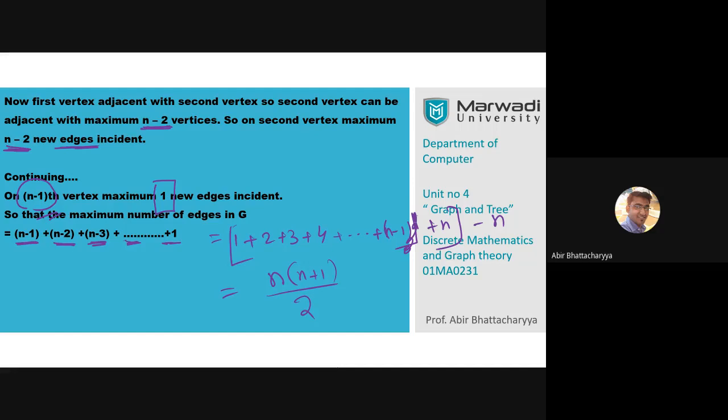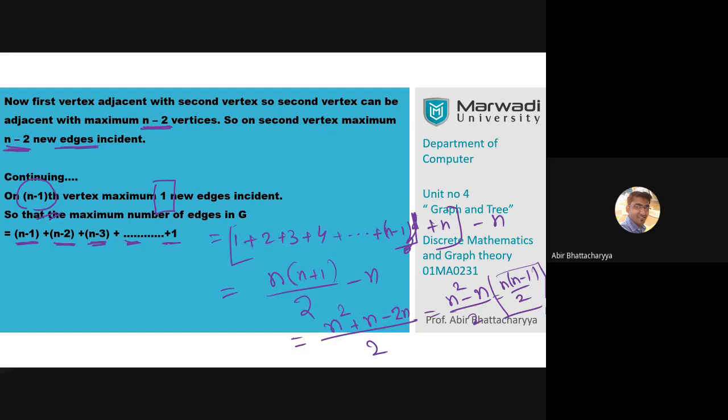And I have to subtract n from this. If I subtract n from this, what will I get? Simple calculation: n squared plus n minus 2n by 2, which means n squared minus n by 2, which means n into n minus 1 by 2, which is actually our proof.